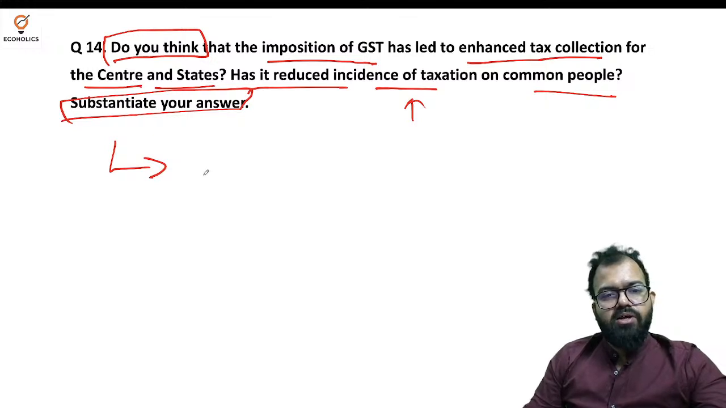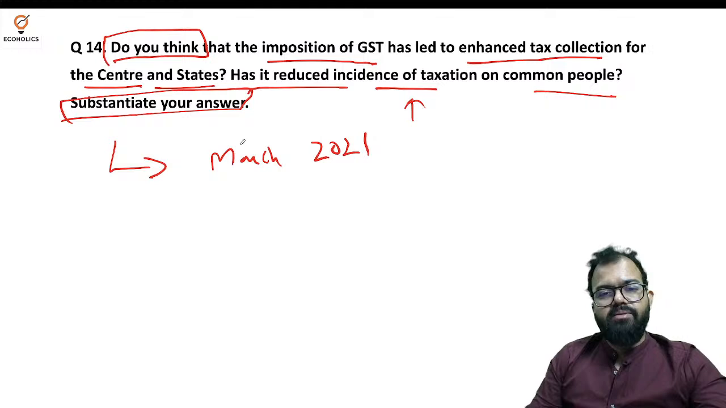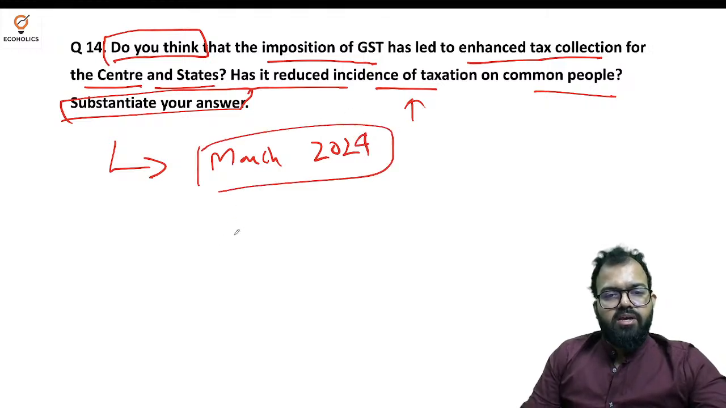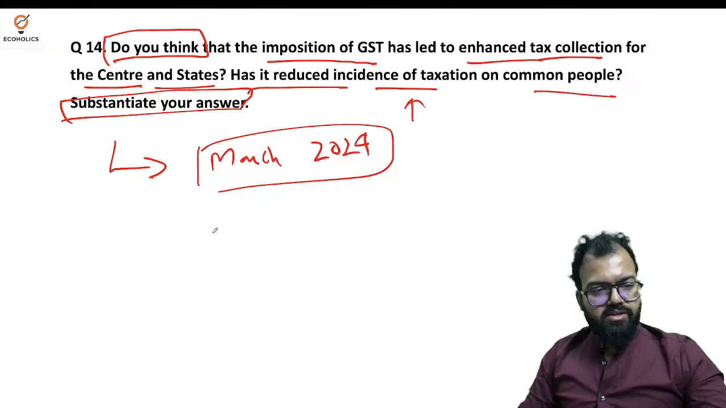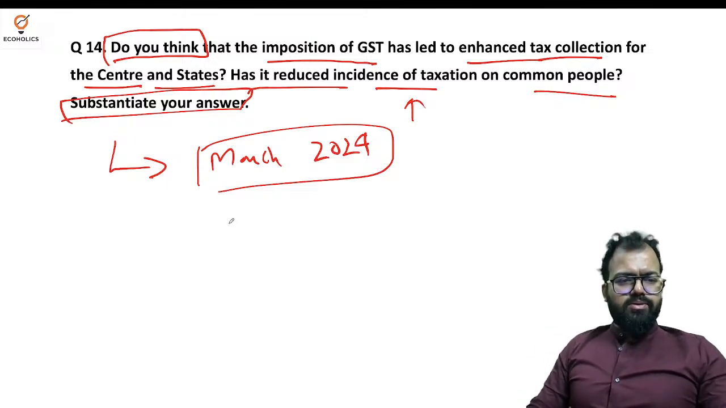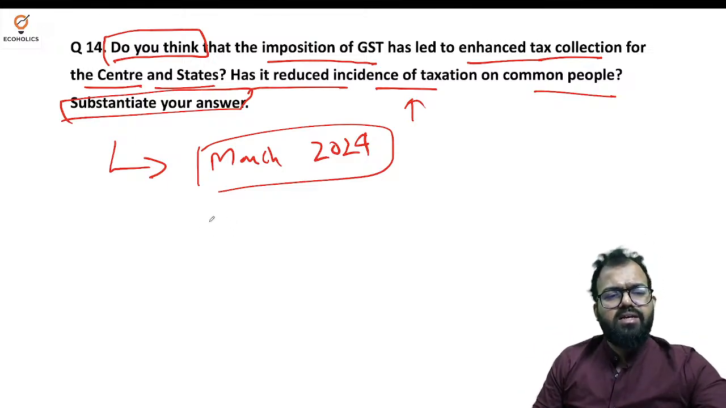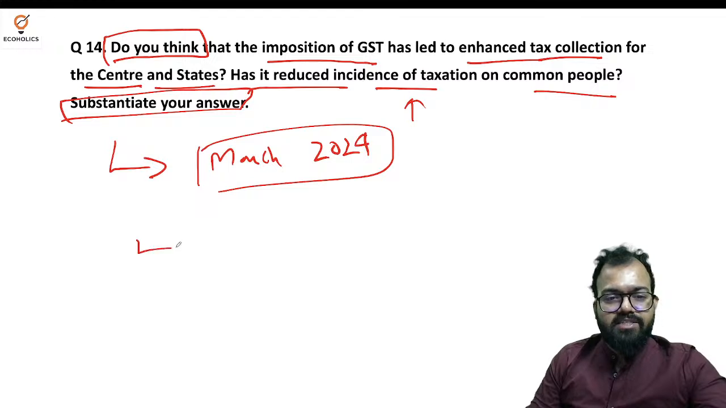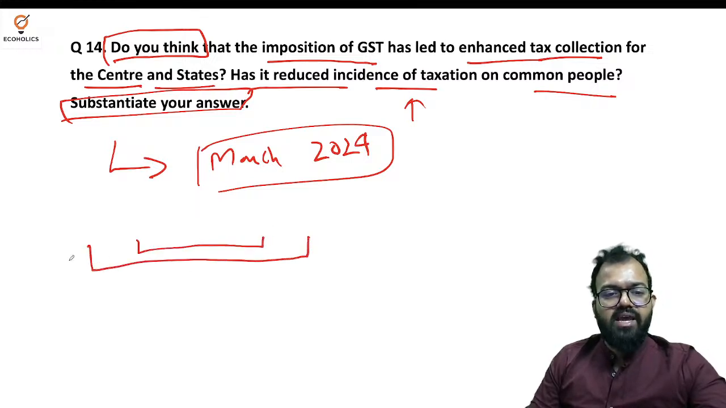Now we have a record GST collection in March for the first time in the history of GST implementation. In March, we have collected huge amount of money, which is around 1.78 lakh crore. So you can see that collection is increasing, but rates are not going down. What does it mean? It means the tax base is increasing. So the people who are paying tax, they are increasing.